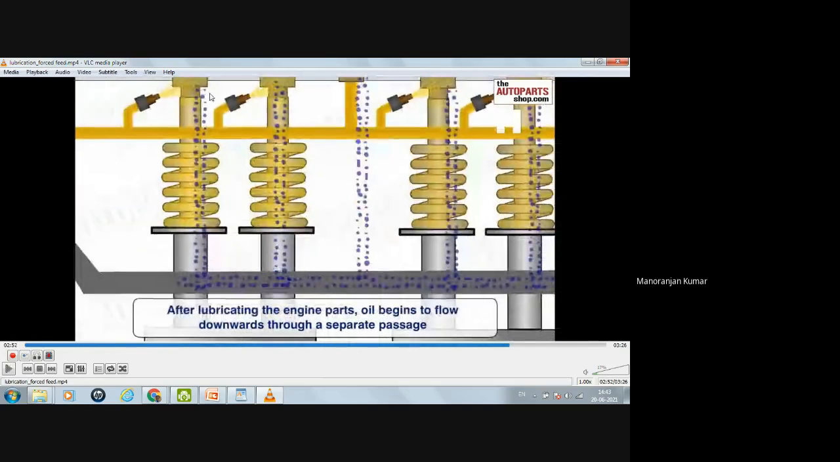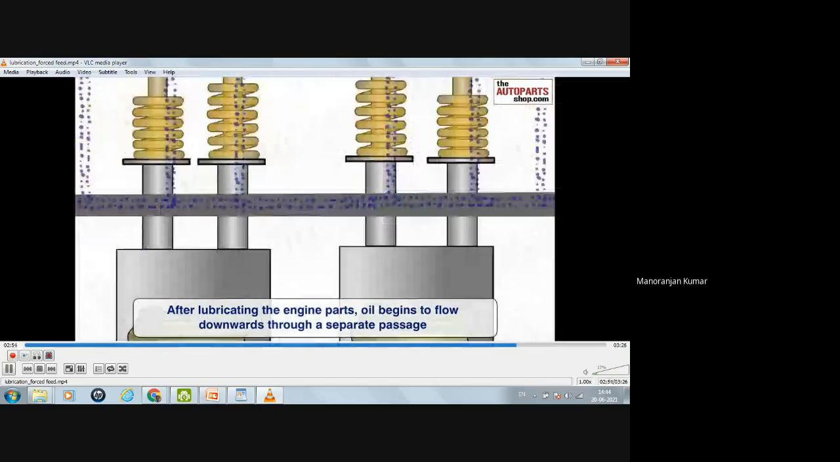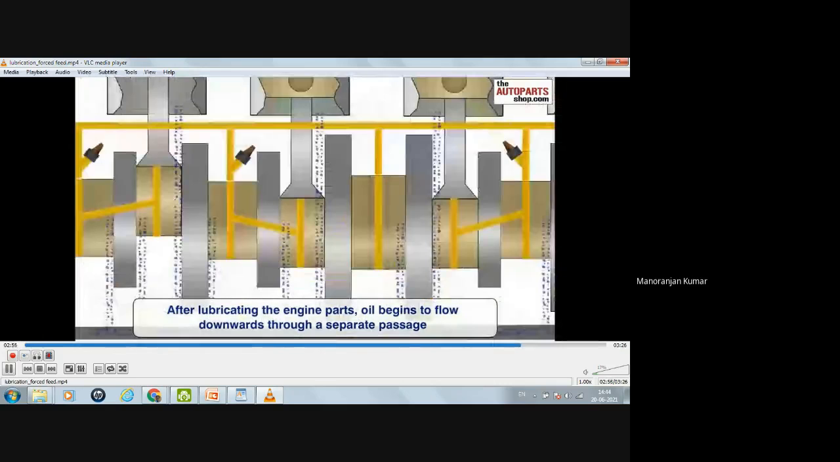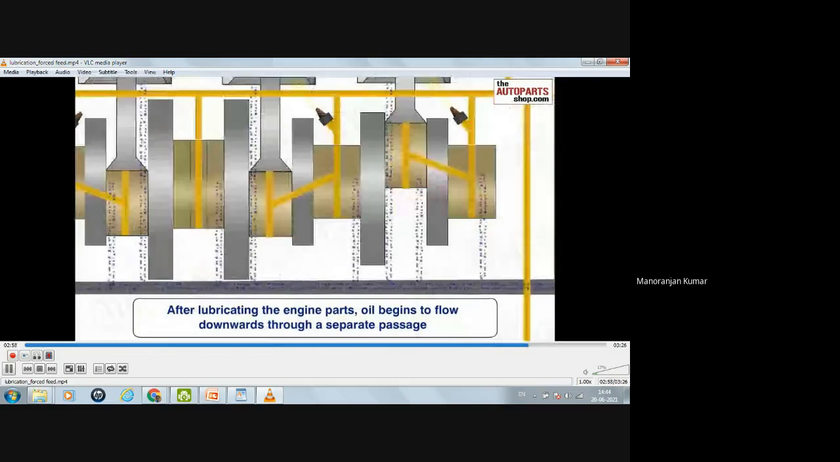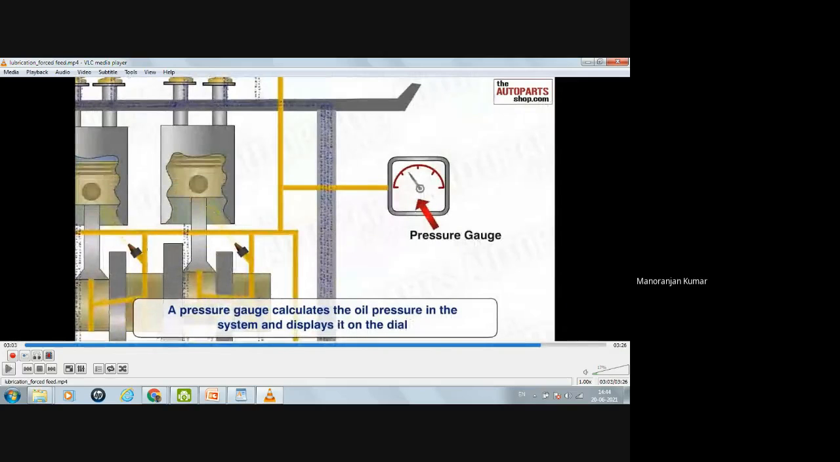Now, after lubricating all the engine parts, the oil begins to flow downwards through a separate passage. Here you can see all the oil is coming downwards through a separate passage and it will go to the oil pump. A pressure gauge is there to calculate the oil pressure in the system, and this pressure gauge will display the oil pressure on the dial here.